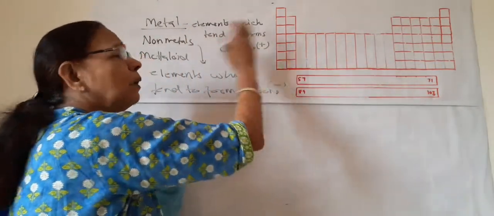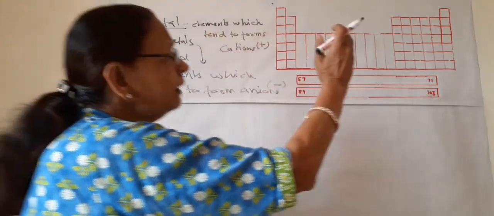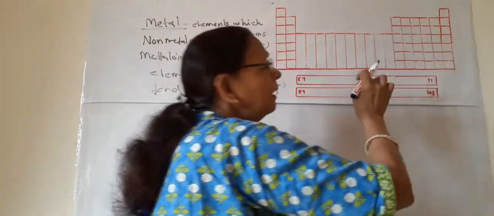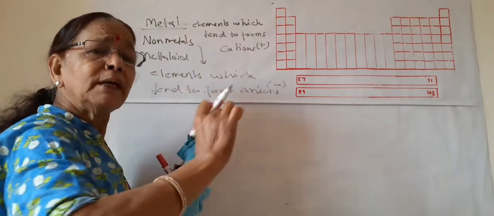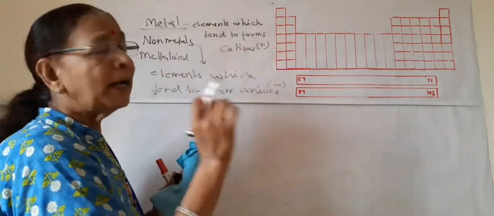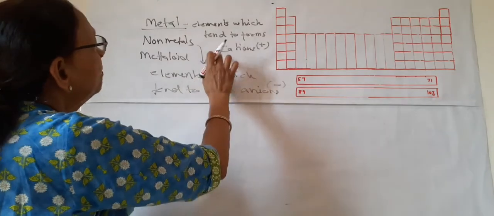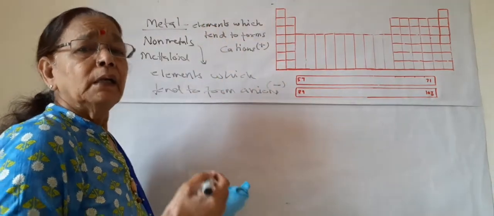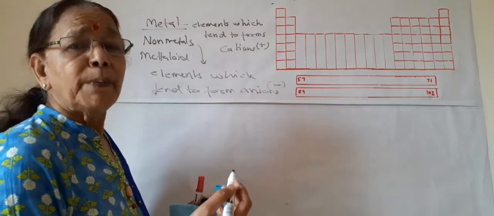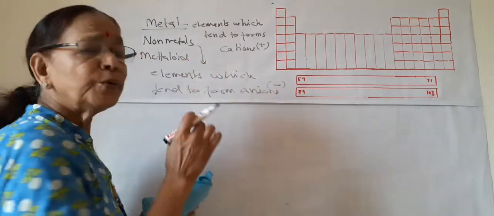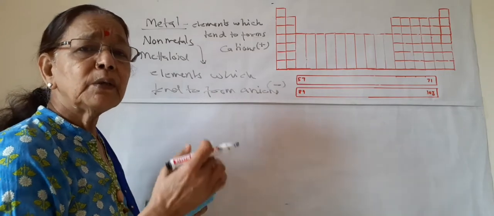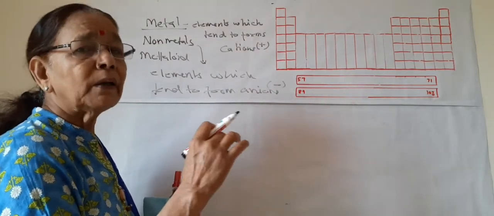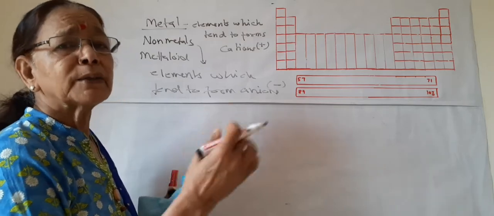In this table, on the left side metals are there and on the right side non-metals are there, and in between, along a zigzag line, some metalloids are there. Metals, you know, like aluminium, iron, then gold, silver, copper. Non-metals are hydrogen, oxygen, carbon, chlorine, bromine.